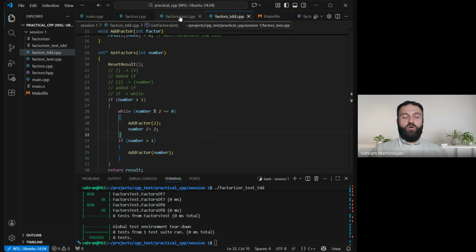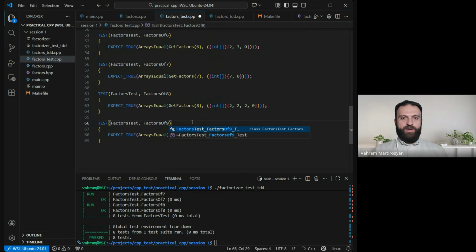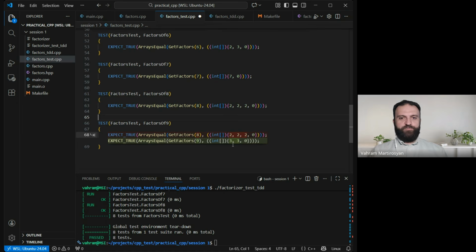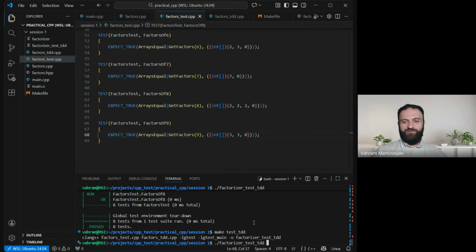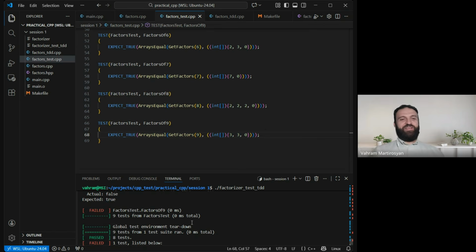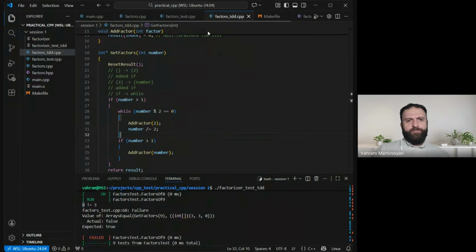Okay, we are now again in the same sad situation, when all the tests pass, and then I challenge my system with 9. I'm almost sure 9 will never be covered. We never cared a bit about 3. We were focusing on 2 so far. Yes, and it is failing. Great. With what? Well, 9. Looks like 9 is in the list of our factors, which is obviously wrong.